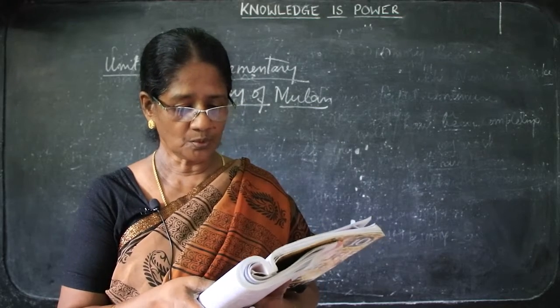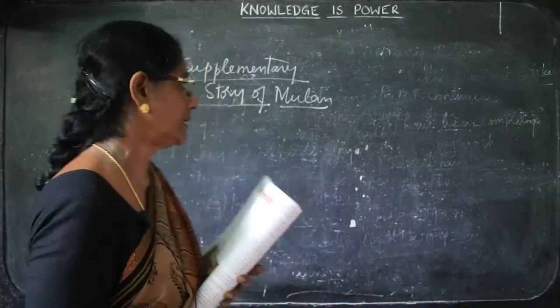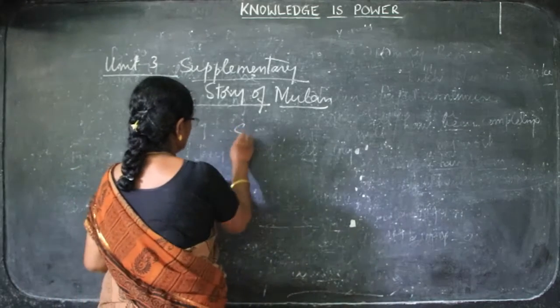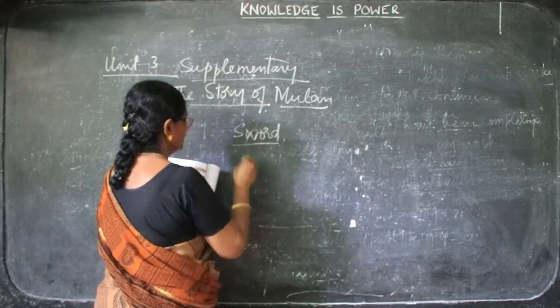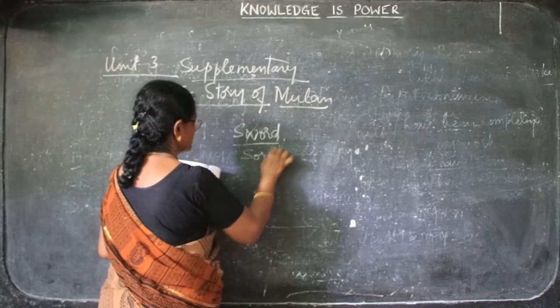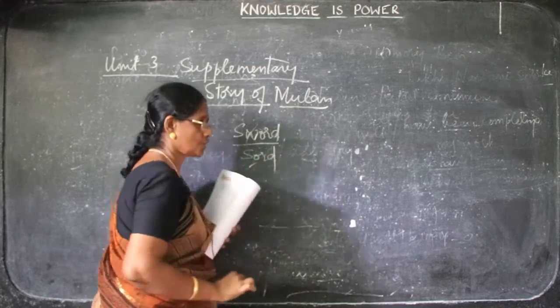Mulan went into her room with her sword. It should be pronounced as sword, though the word is spelled S-W-O-R-D. The W must not be pronounced.